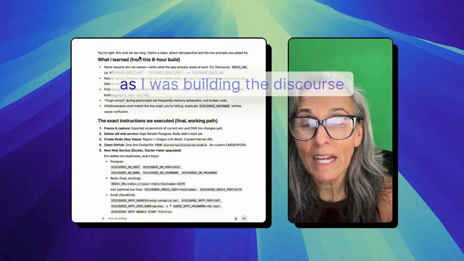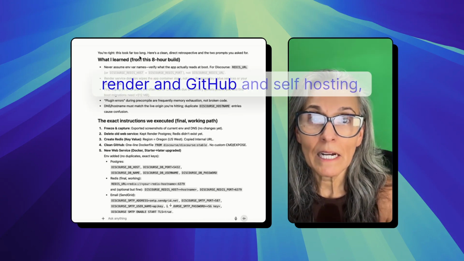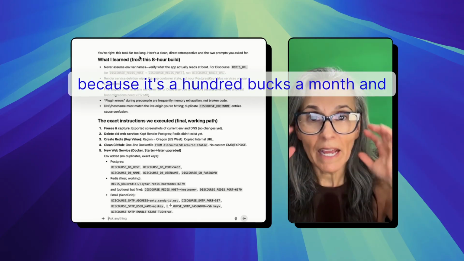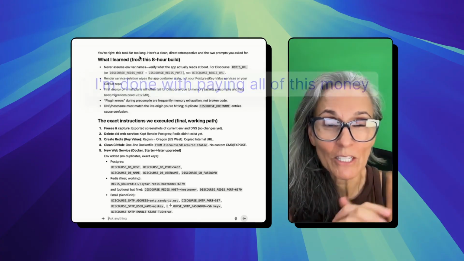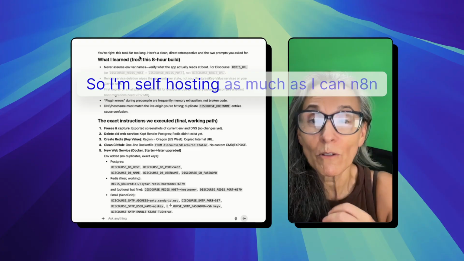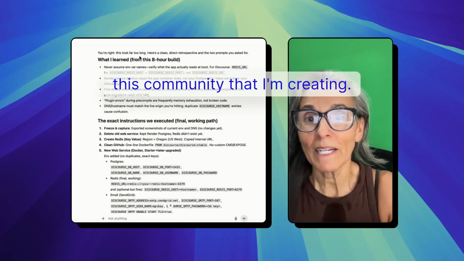Today, as I was building the Discourse community on Render and GitHub and self-hosting this, because I don't want to use a cloud because it's $100 a month, and I'm done with paying all of this money to all of these software things and everything else, I'm self-hosting as much as I can, n8n and this community that I'm creating.